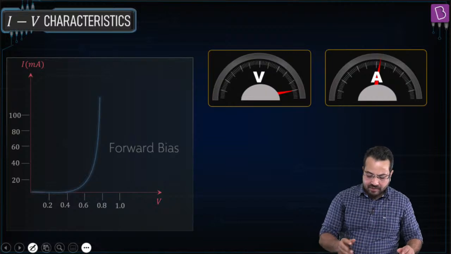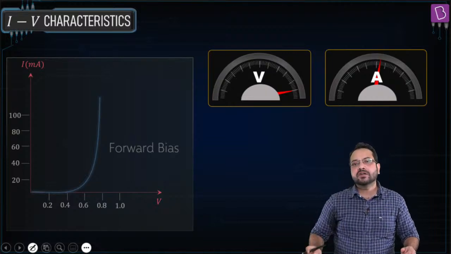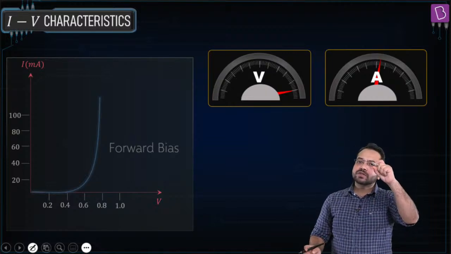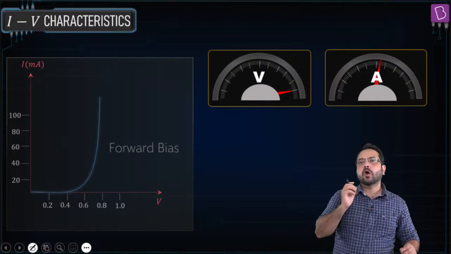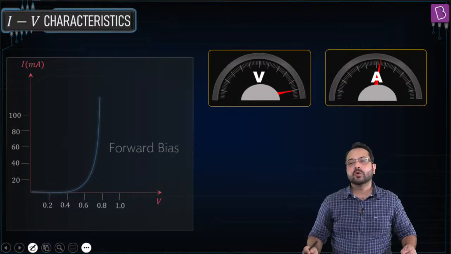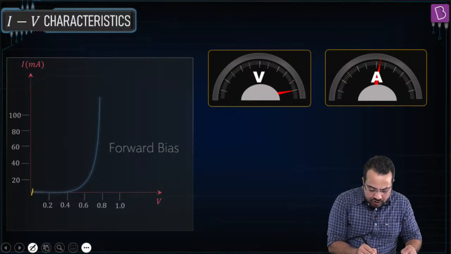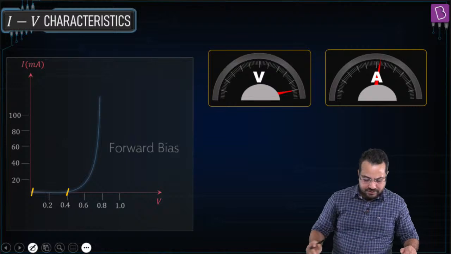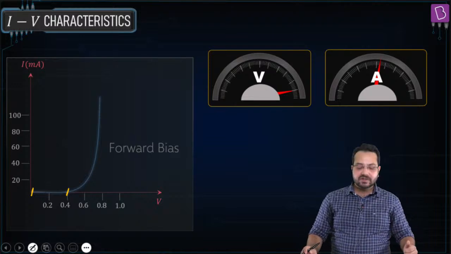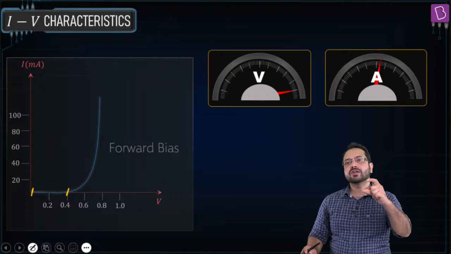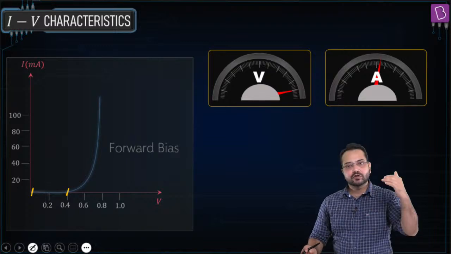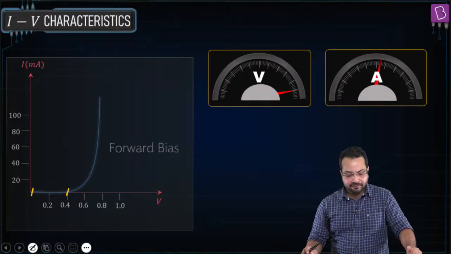So what happens is, when potential is increased, the potential barrier reduces, but it is not reduced so much that the current is going to increase. Initially, from this point to this point, even when voltage is increasing, the current is not increasing. The potential barrier is not low enough for a substantial amount of current to flow.